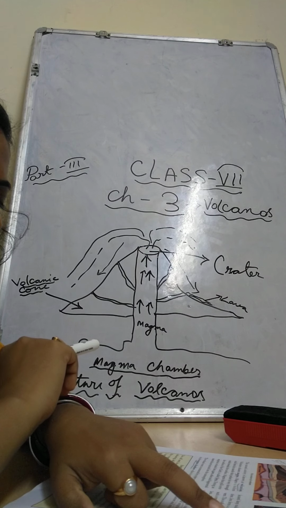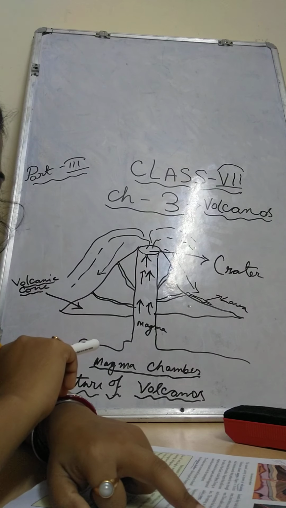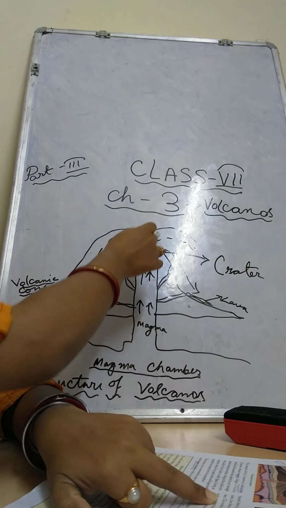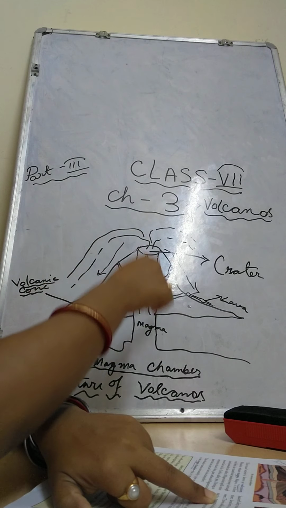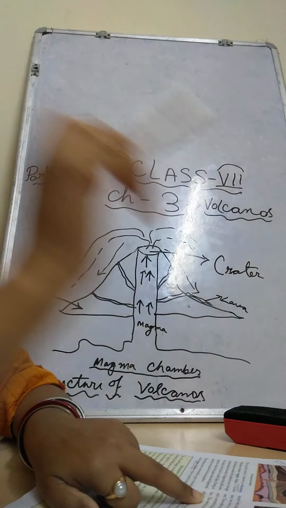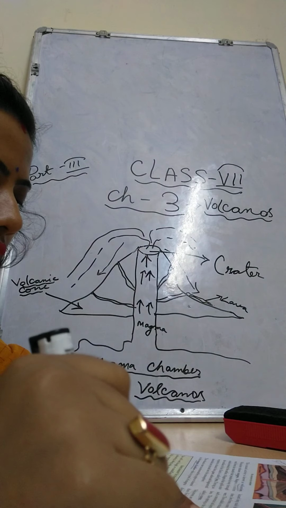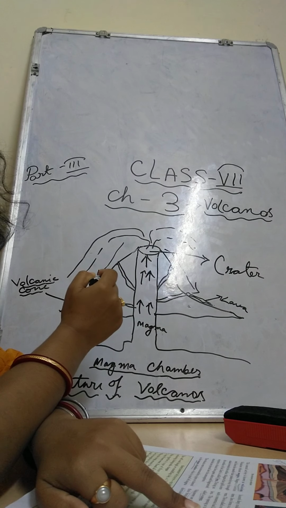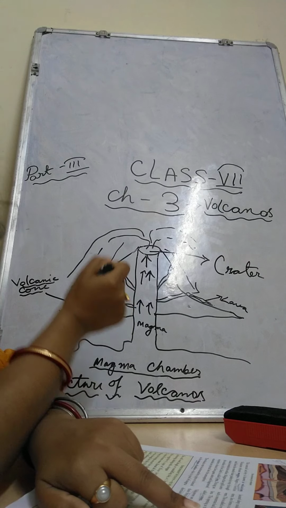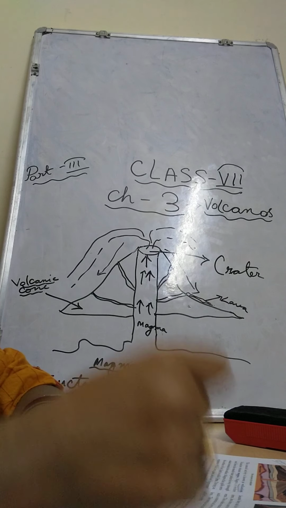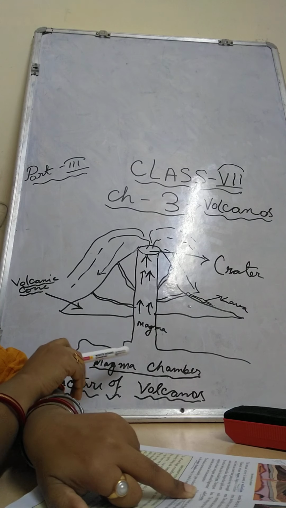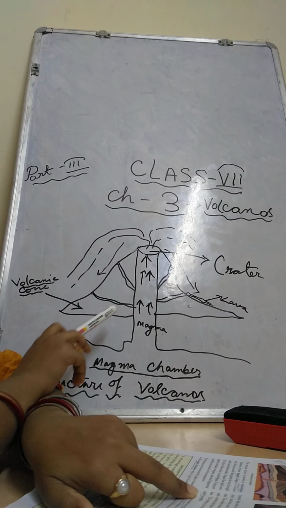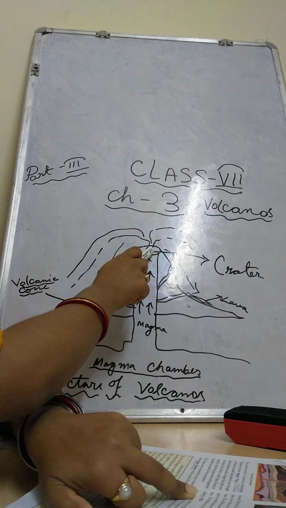Another thing is that in the course of time lava forms a cone of mountain around the vent. Around the vent means it comes from the vent and is stored here, here also coming and storing, again here, like this it takes a conical shape. Sometimes such mountains have layers. Layers means small material, then a little bigger, layer-wise it is storing, and sometimes it is mixing also. Please underline, children, what are the materials? One is ash, another is lava. The opening at the top of the mountain is called the crater. I have told you now the mouth of the volcano is called the crater.